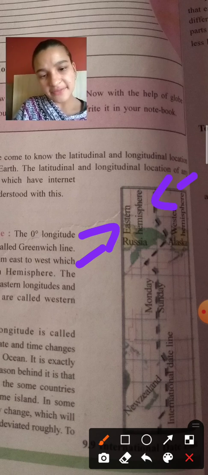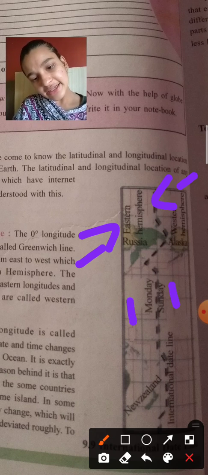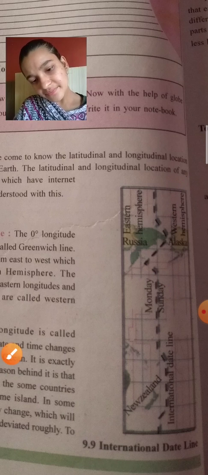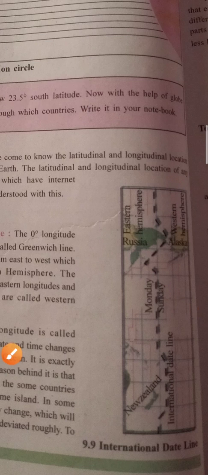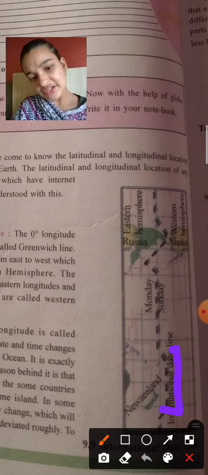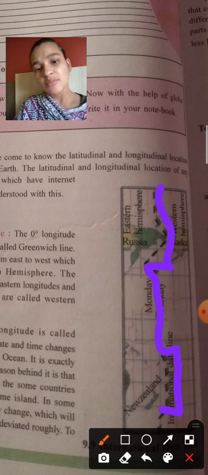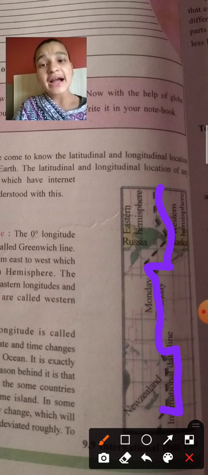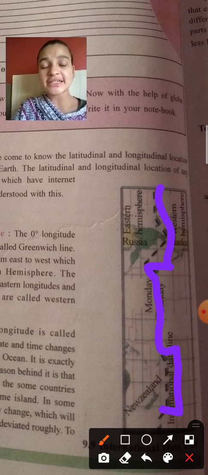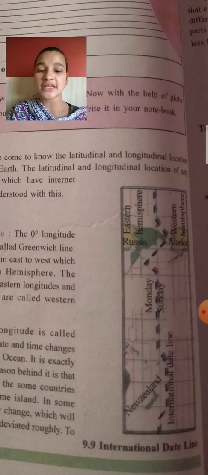See New Zealand, Monday here, Sunday here. The international date line is going in zigzag form. You have seen straight, zigzag, straight, zigzag, like this, because sometimes island and ocean come like that, so it is going in the zigzag form.